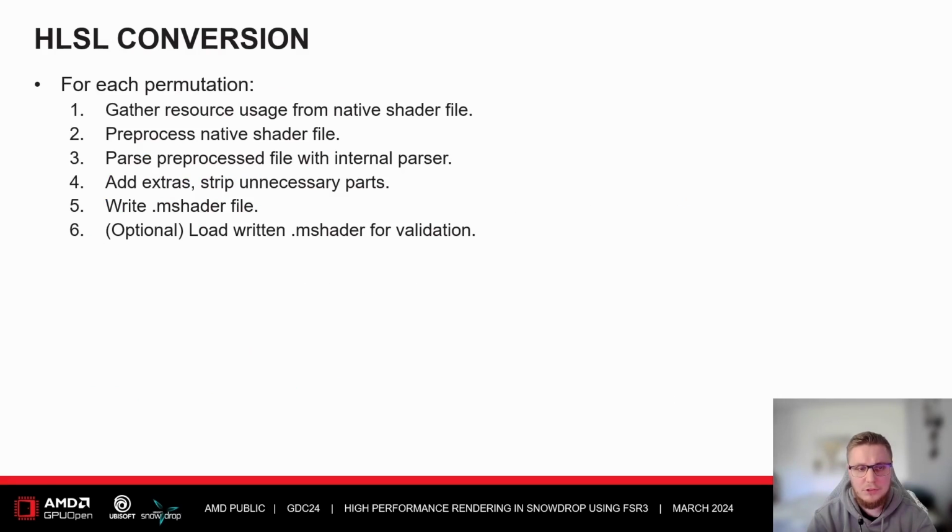So how does the actual conversion process look then? Well, for each permutation, we first gather resource binding information from the native shader file. We need this to accurately bind the bindless information that I showed earlier. Then we pre-process the native shader to resolve any pre-processed directives. The pre-processed code is then parsed by our own shader parser into an AST-like representation. Once we have the shader properties, we can convert the parts that we want to convert and strip out things that we don't need, such as the native resource bindings. When this is finished, we now have a proper mshader file that we can write to disk.